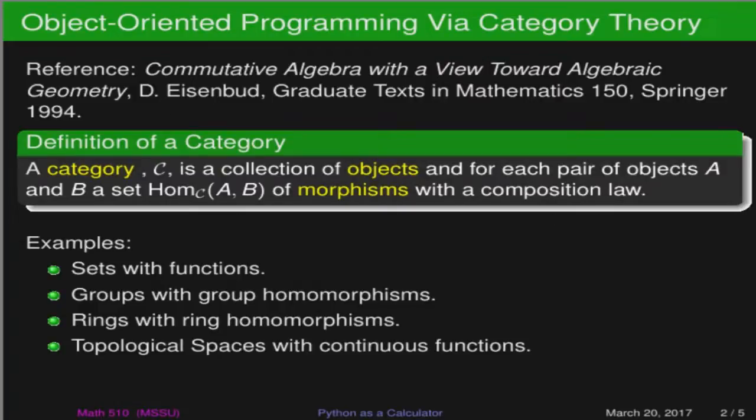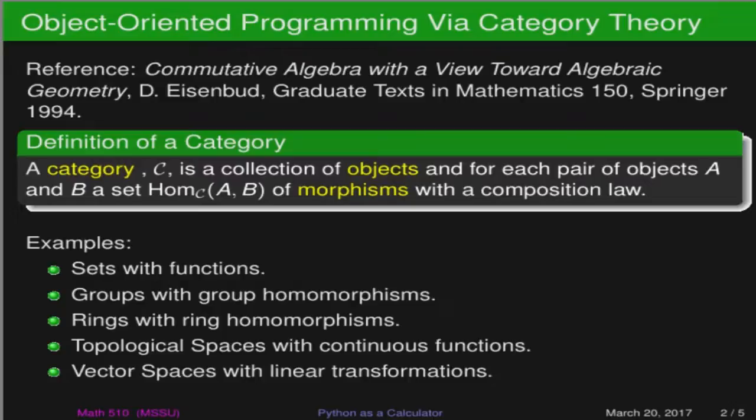Topological spaces with continuous functions. Now we've left abstract algebra and gone over to a new area of mathematics, topology. Topological spaces with continuous functions are an example of a category.